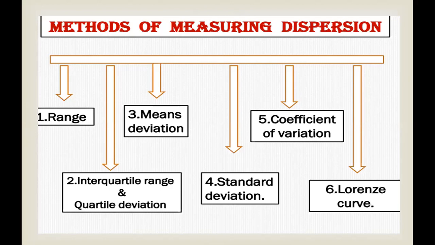Deviation must be taken from all the variables, meaning the deviation must be taken from an average. The measures which take into account every variable are the mean deviation and standard deviation.